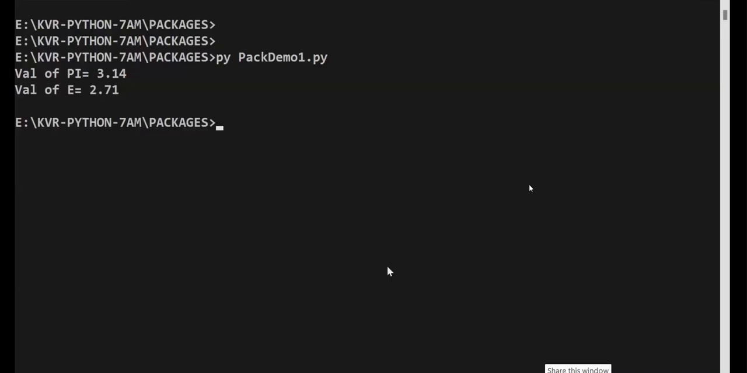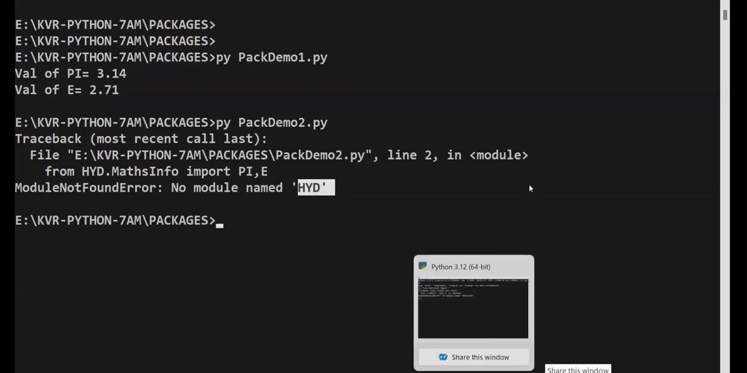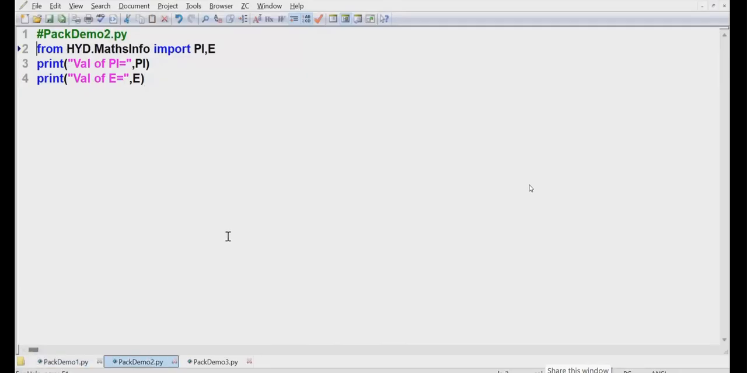I executed packdemo 2. No module named HYD. This is the problem, because in the address I mentioned up to HYD, and inside HYD there is no HYD. Did you understand? So remove it from the import of matchinfo, since HYD is already in the path. If I go up to PyCharm projects, then you can write HYD here.